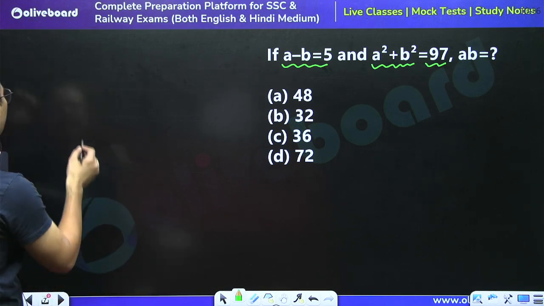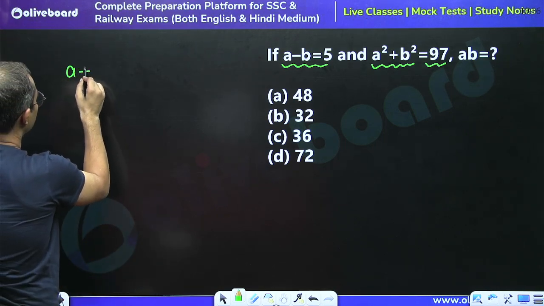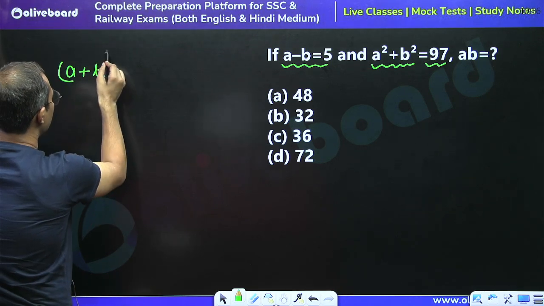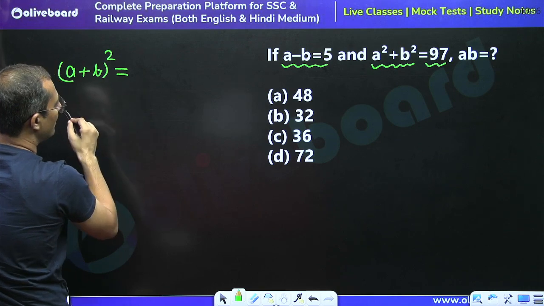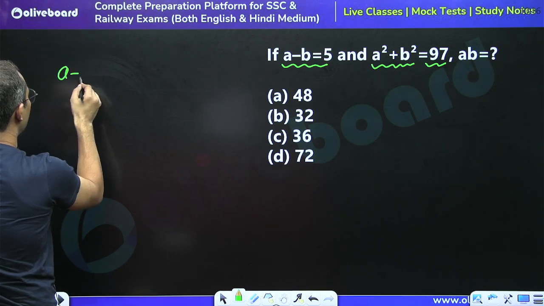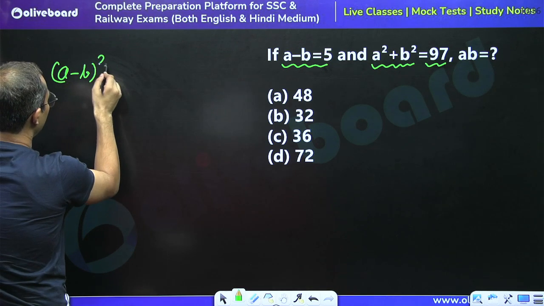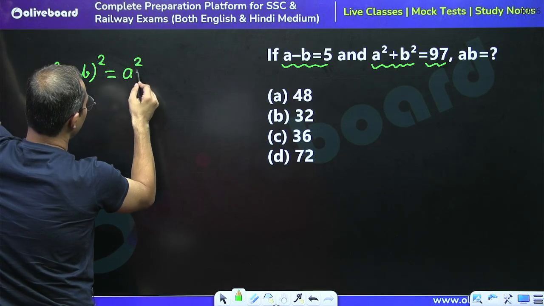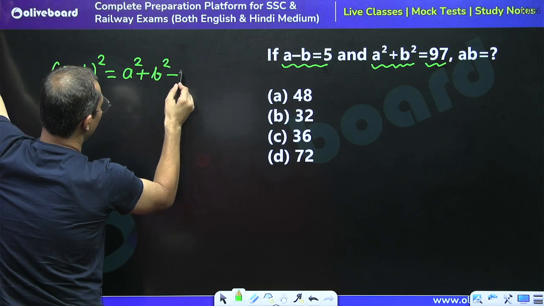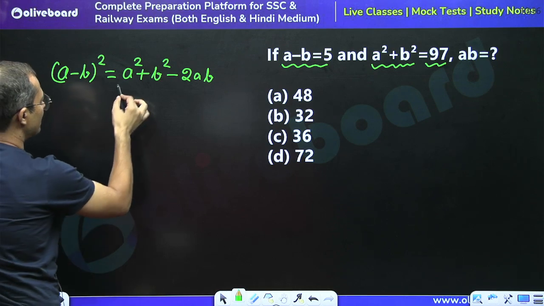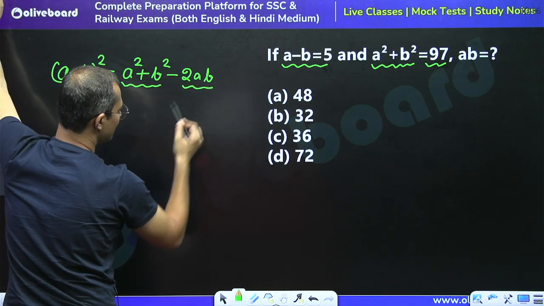See, here we can say that if I ask you what is the square of a plus b, or we can say (a plus b) square is equal to how much? So you know very well, right? If I ask what is the square of a minus b, so we also know this, (a minus b) square is equal to how much? a square plus b square minus 2ab, right? So this is the one part and this is the second part.